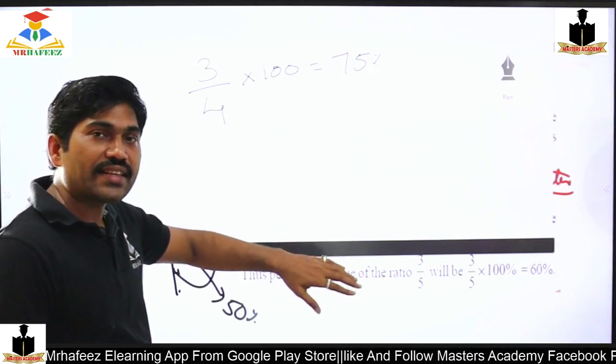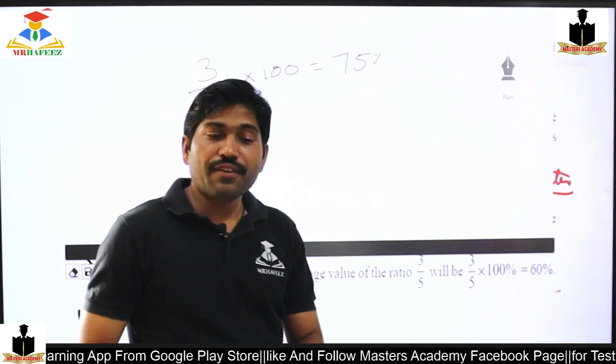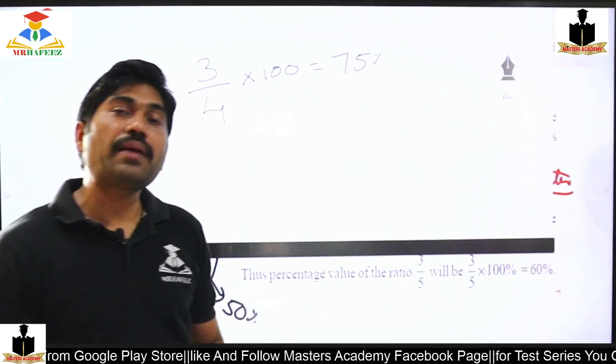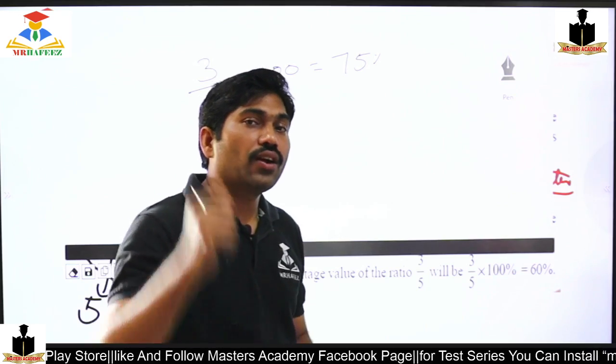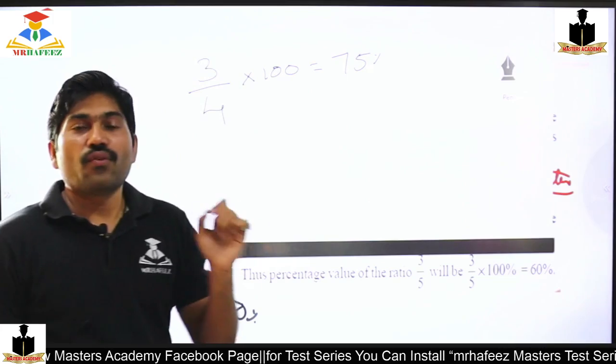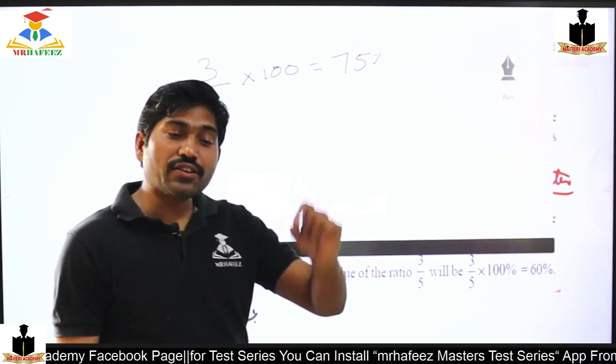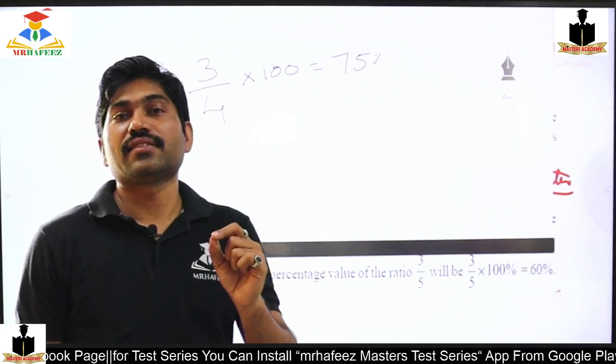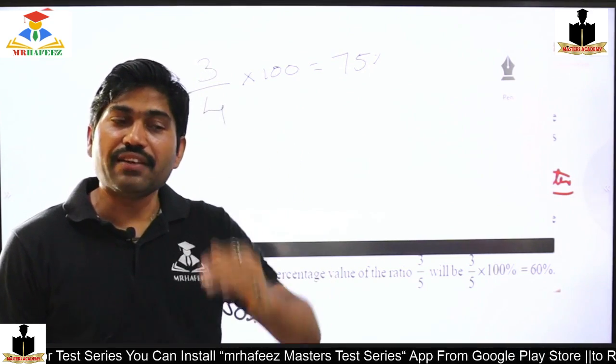In a few cases I will divide by 100, in a few cases I will multiply by 100. Why I am multiplying and why I am dividing, you should be able to understand very clearly. When percentages are converted into a fraction form, we should divide by 100.